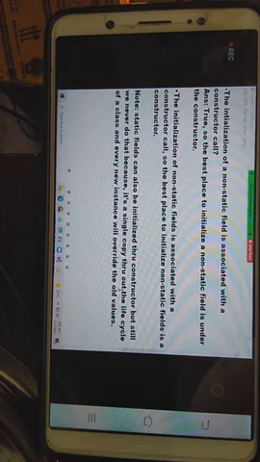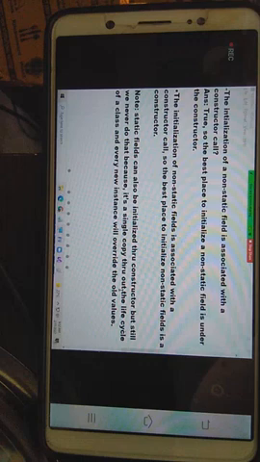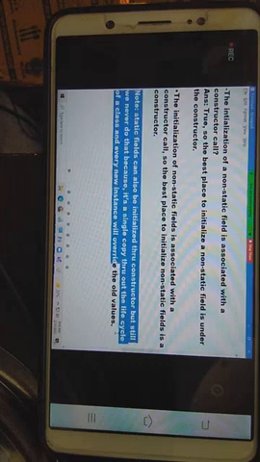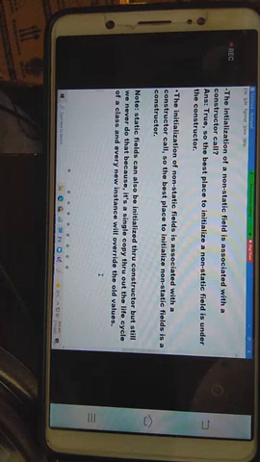Static fields can also be initialized in a constructor, but still we never do that because it is a single copy throughout the life cycle of a class, and every new instance will override the old value. I created one instance here, one value came. Before I use it, if another instance is created, it will override that value. You cannot use that value. So that is the reason why it is not the best place to perform this particular action.